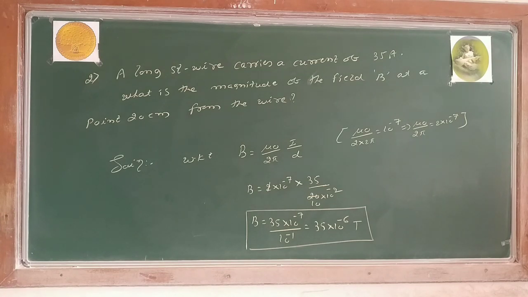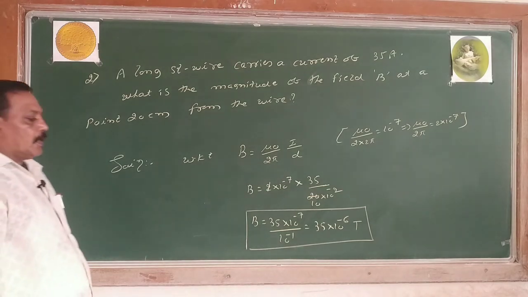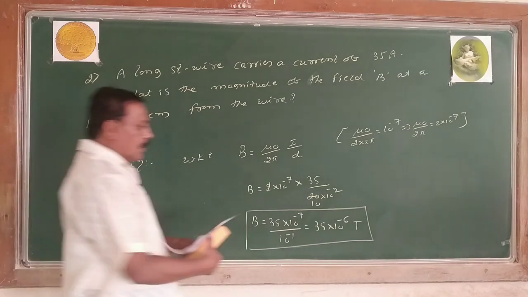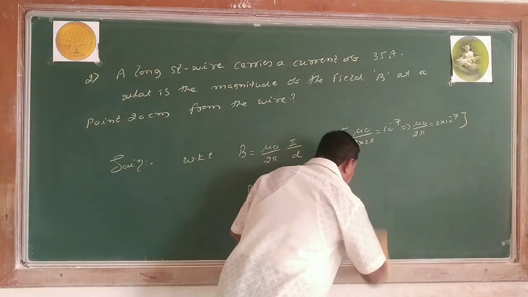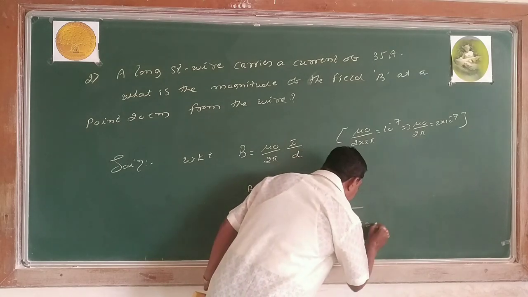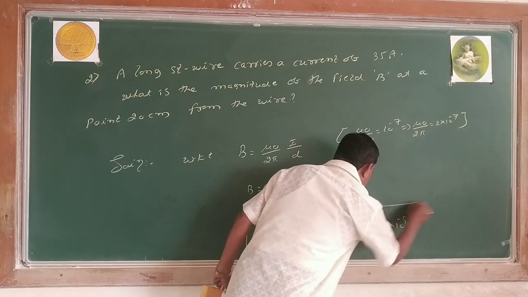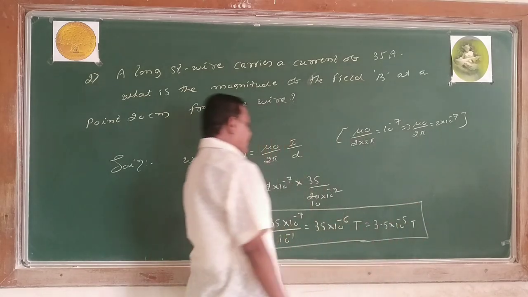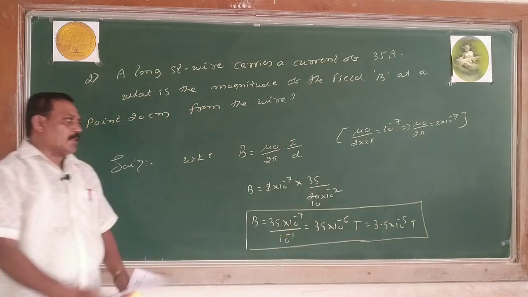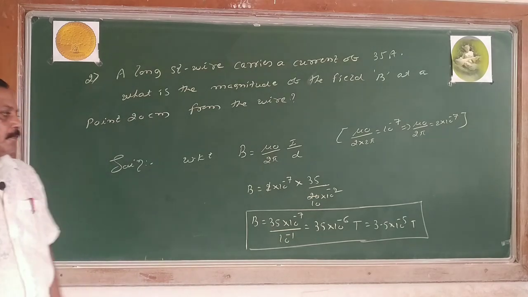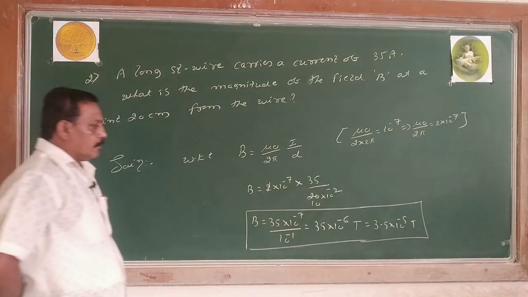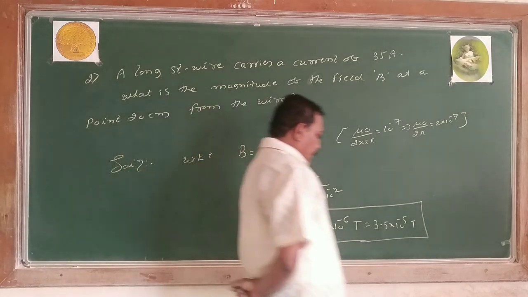You can write 35 into 10 to the power of minus 6 Tesla, or you can write 3.5 into 10 to the power of minus 5 Tesla. Now this is your answer. Right?